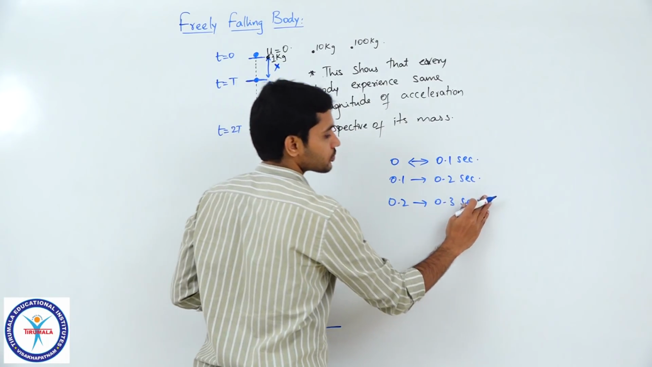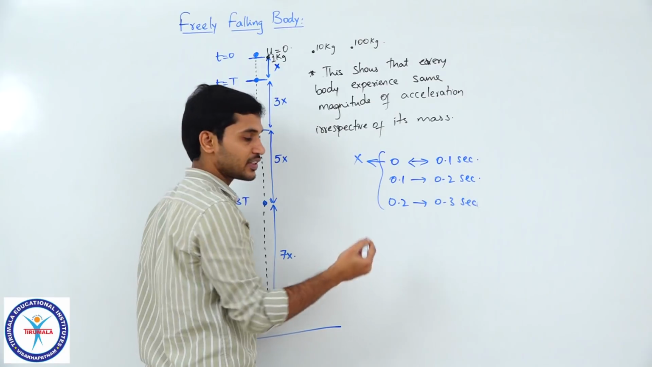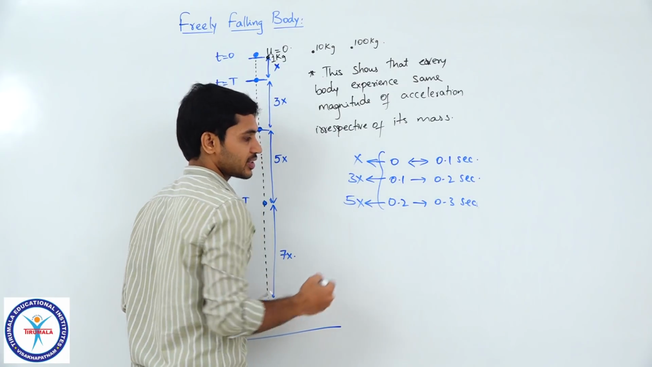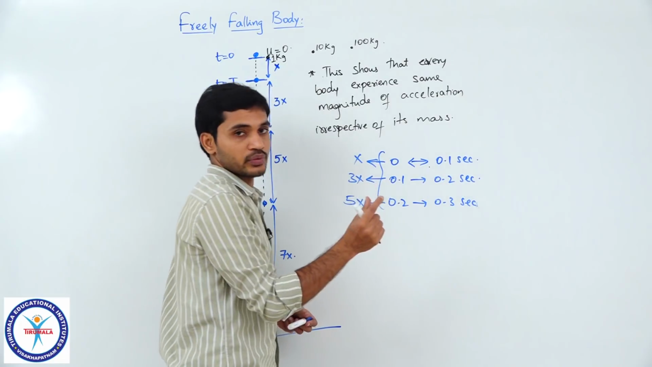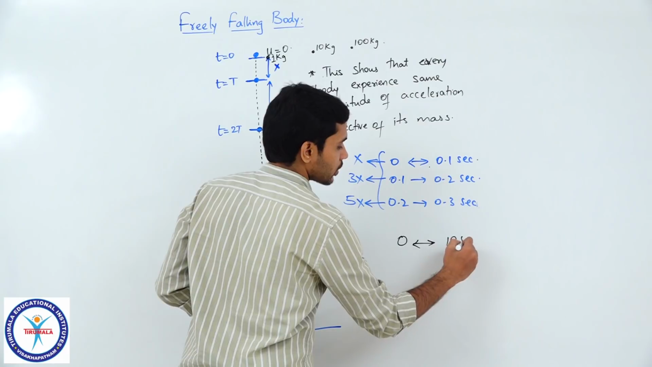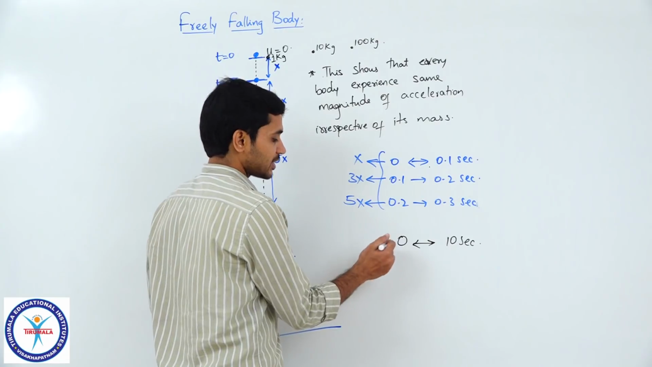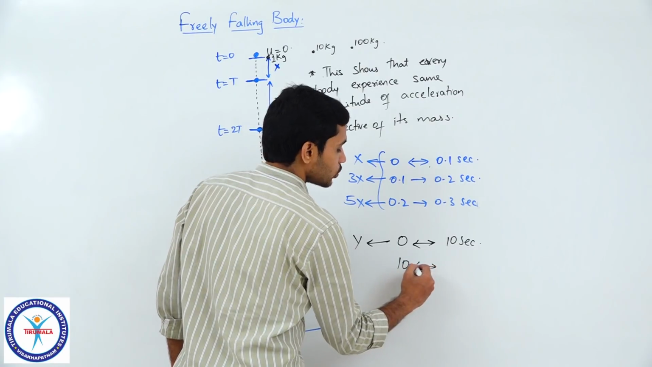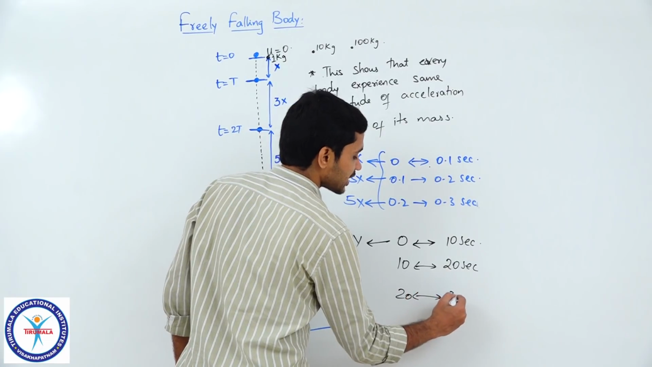If it travels a distance of x in this, it will definitely travel a distance of 3x in this, and a distance of 5x in this. Clear? Here I am observing a time interval of 0.1 second. Similarly, I can also observe the particle's motion for 10 seconds. Whatever distance it travels in 10 seconds, let us call that y, and then we observe from 10 to 20 seconds, and then from 20 to 30 seconds.